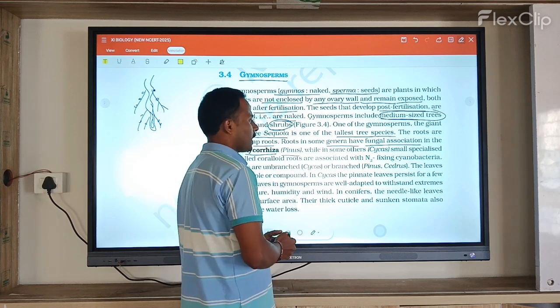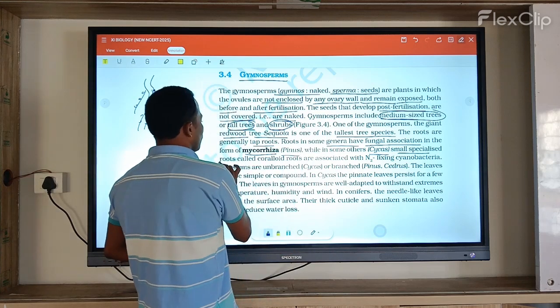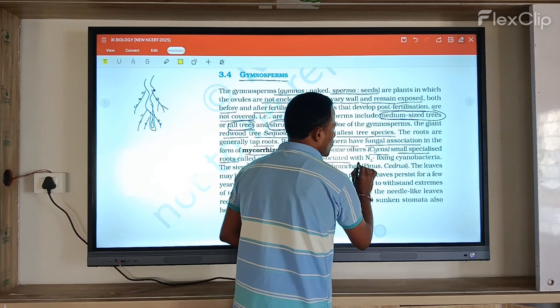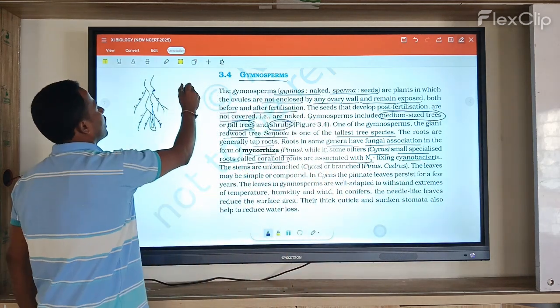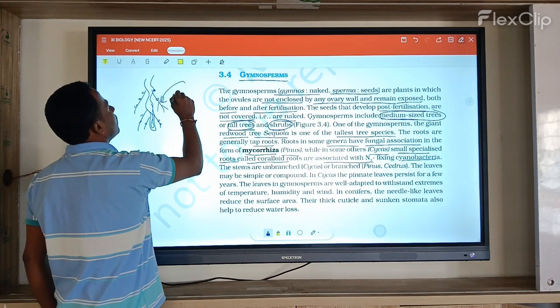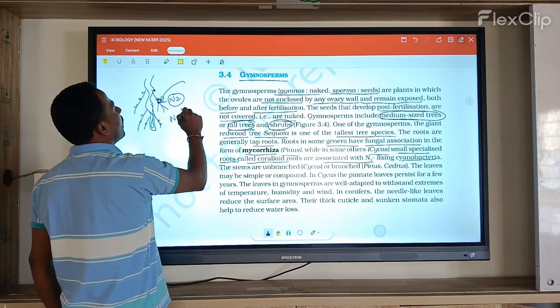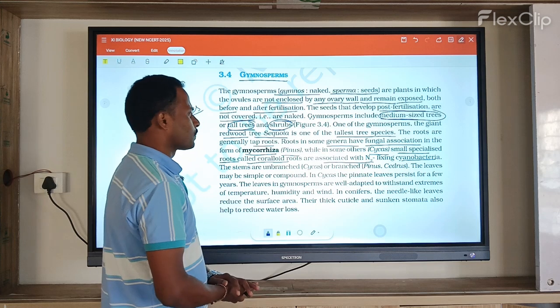You see mycorrhiza in the Pinus plant, while in Cycas there are small specialized roots called coralloid roots, which are associated with nitrogen-fixing cyanobacteria. Atmospheric nitrogen is taken up and fixed on these roots, which form small nodules.